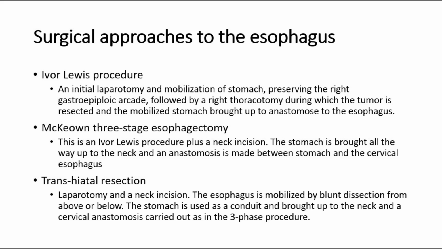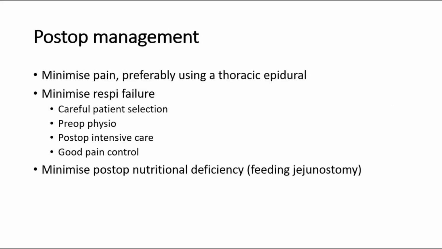The esophagus is mobilized by blunt dissection from above or below. The stomach is used as a conduit and brought up to the neck and a cervical anastomosis carried out as in the 3-phase procedure. For post-op management, minimize pain, preferably using a thoracic epidural.